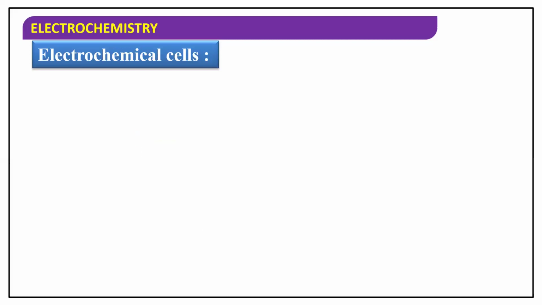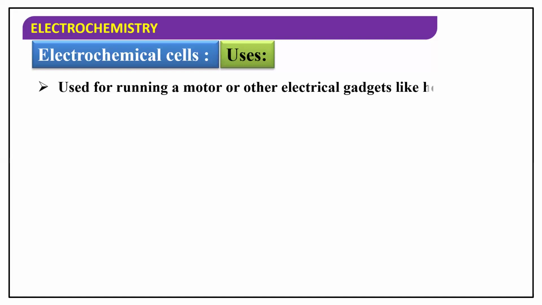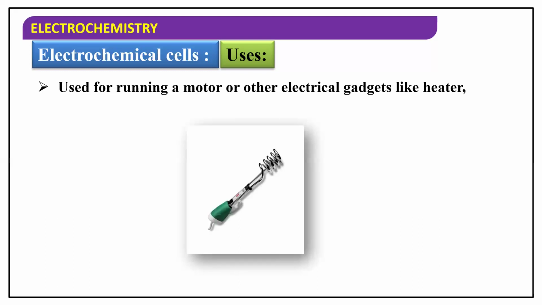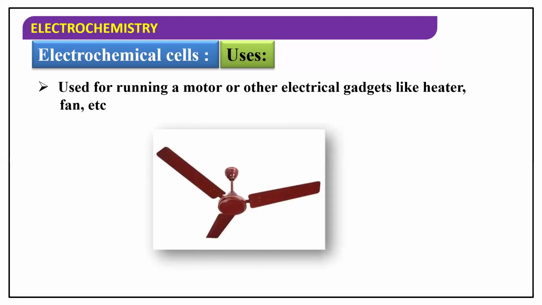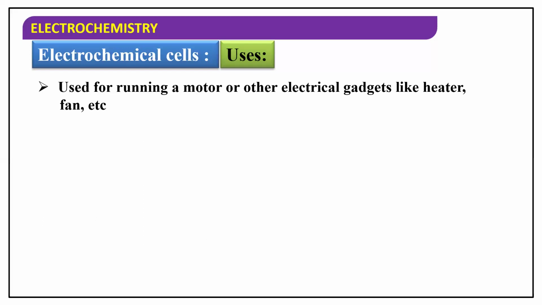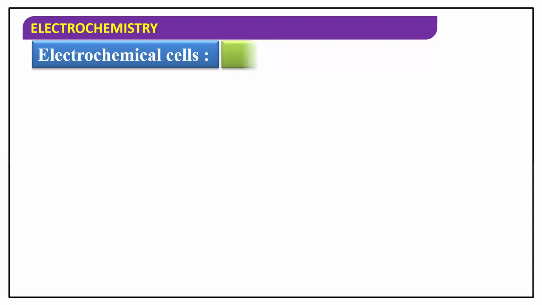Now, coming to the uses of electrochemical cells. They are used mainly for running a motor or other electrical gadgets like a heater. You all might have seen a heater. To run this, we need this type of electrochemical cell. Or fans. To run the fan motor also, an electrochemical cell is used. Now, coming to the description of this electrochemical cell.